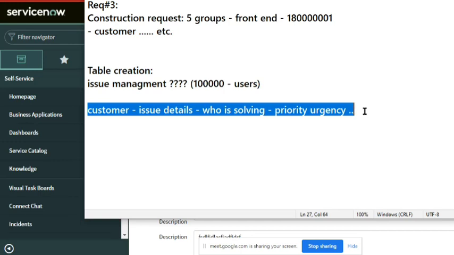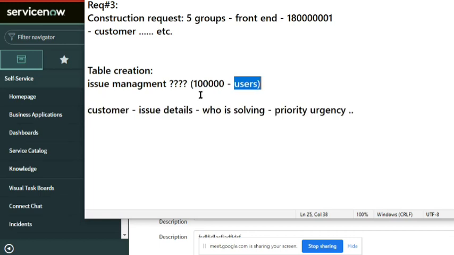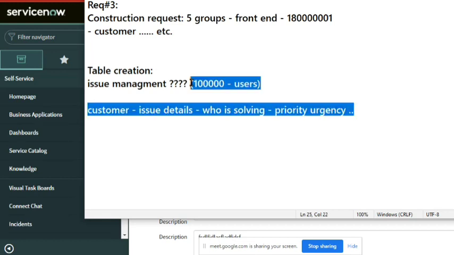Then he gave me: when a user raises an issue, he wants these details: his name, the details of the issue, who is solving that issue, and the priority and urgency of the issue. That's what you got from the customer. Now for this requirement, will you create a new table with all these fields and then create a form, say issue management? Yes. So this is the question and the answer is yes.